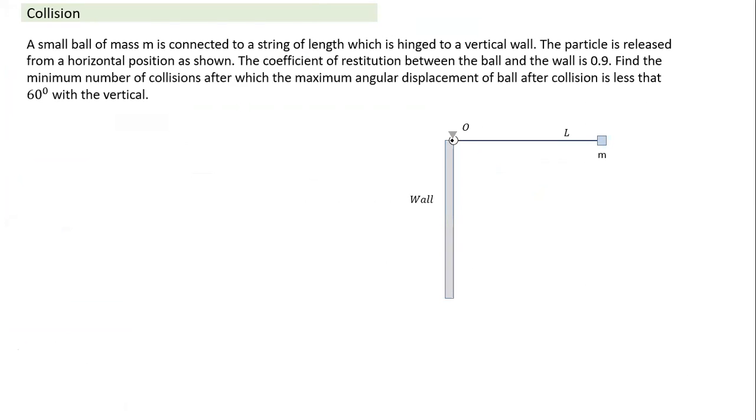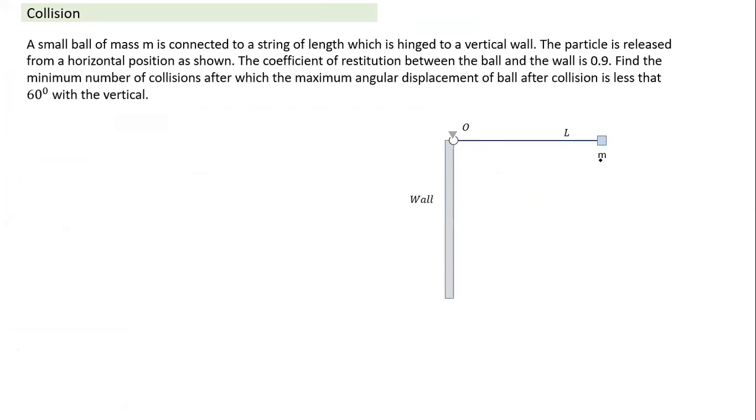There's a vertical wall here, and there's a hinge. On the hinge, we connect a string of length L, and a mass is connected here. And we know the string is held horizontally, and this is connected against a vertical wall, and it is released from the horizontal position.